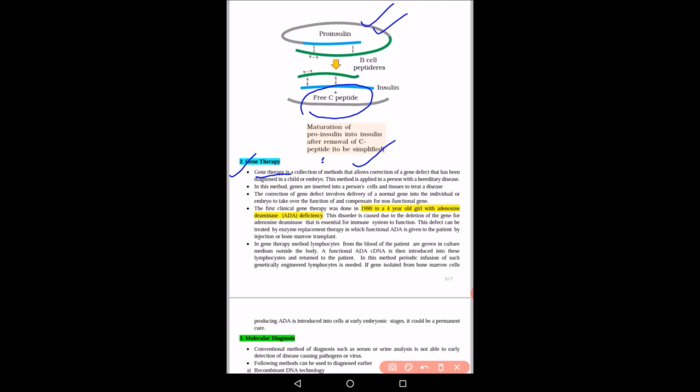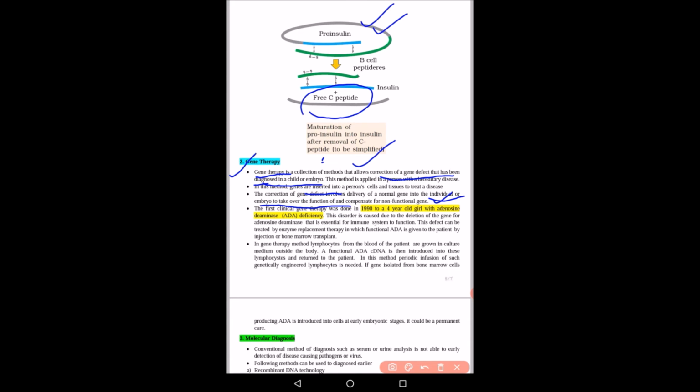So gene therapy is a collection of methods that allows correction of gene defect that has been diagnosed in child or embryo. This method is applied in a person with hereditary disease. So basically we know that gene is the unit of heredity. So all the hereditary diseases can be corrected with this gene therapy. In these methods, genes are inserted into the person's cells and tissues to treat the disease. The correction of gene defect involves delivery of normal gene into the individual or embryo to take over the function and compensate for non-functional gene.